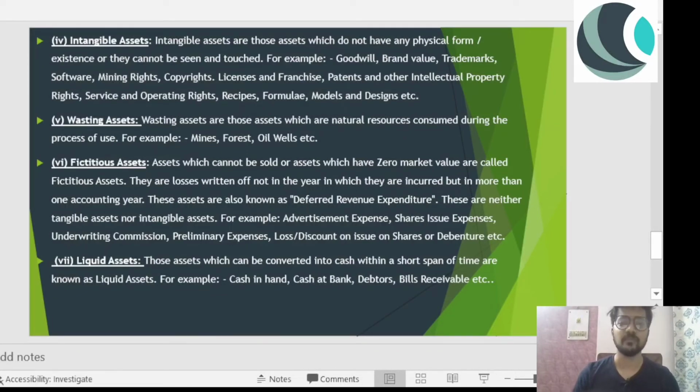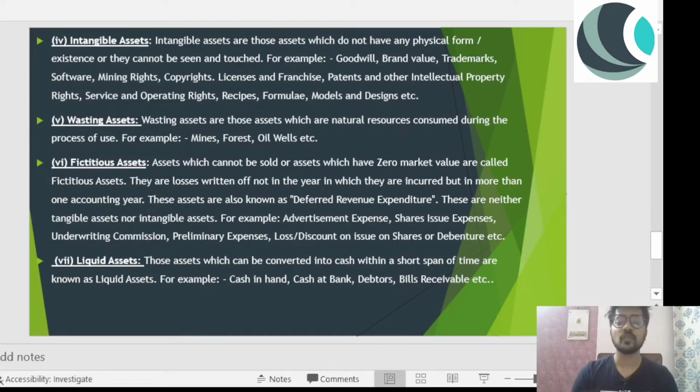You cannot touch them. I cannot touch Windows because it does not have any physical form. These are experiences. You experience that. I am experiencing what using Windows is like. So that is an intangible asset. Now the next thing. Now it gets more tricky. So, wasting asset.